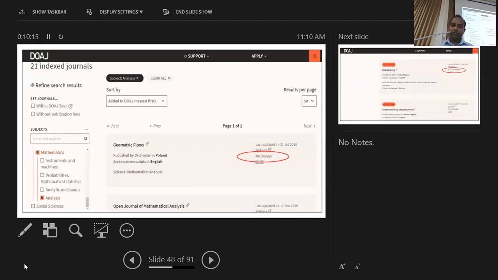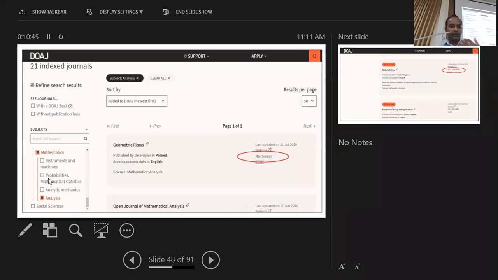So you can use this DOAJ for two purposes. One is as a free database to search for articles for your research. On the other hand, to identify the open access venues or the open access journals to publish your research papers. For both cases you can use it. So if you really want to know what the journals are, you can go to the DOAJ database.